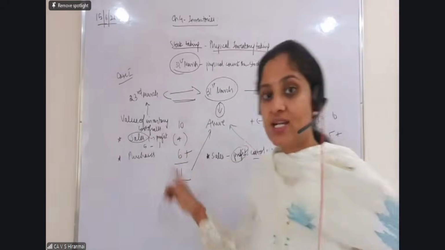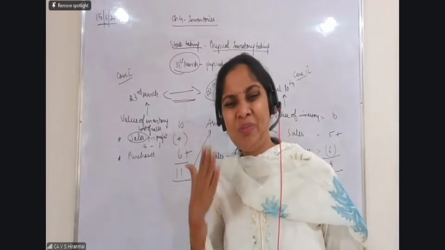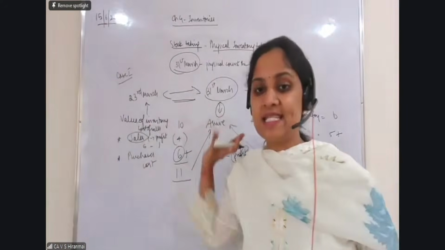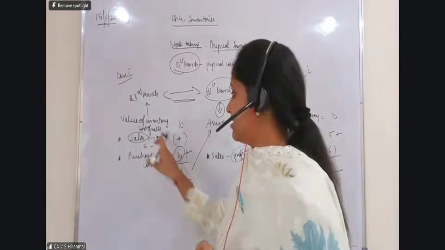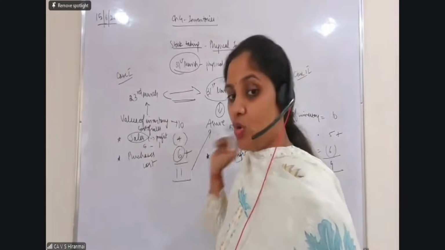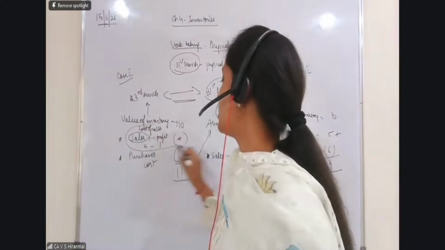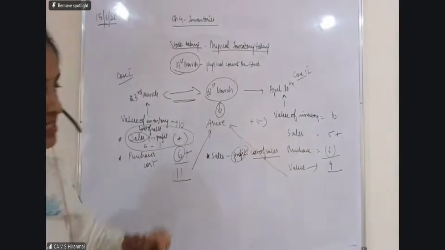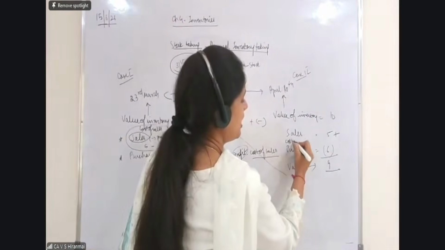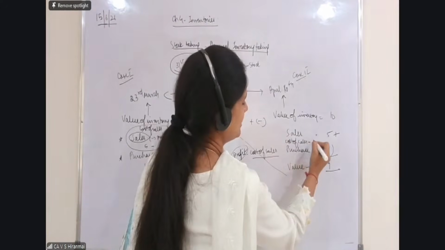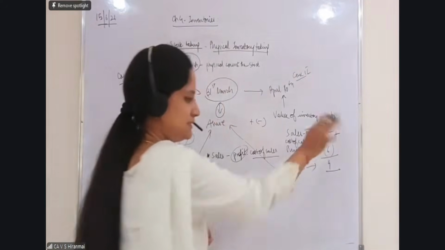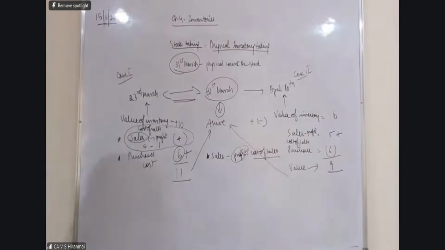So madam, what do we do with purchases? Subtract like this? No, purchases are always at cost only. So this value will be taken as it is. Purchases are at cost. The value of inventory is also at cost. The only thing is we have to change sales into cost of sales. We should change the sales into cost of sales. How do we do that? Minus the profit. As simple as this. Clear, everybody? This concept, did you understand?